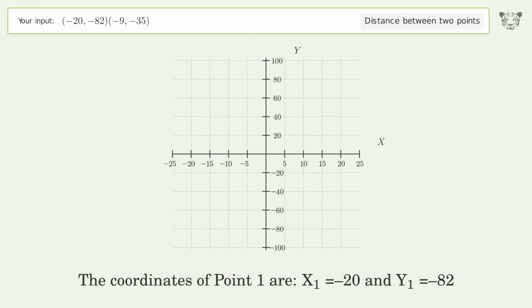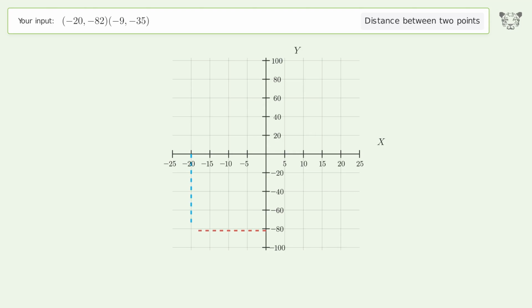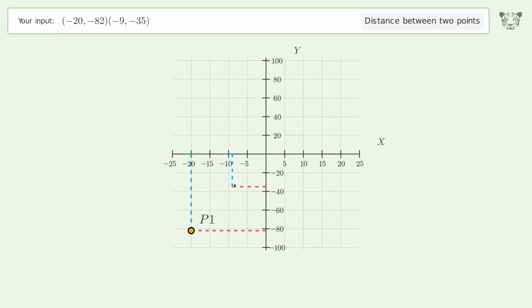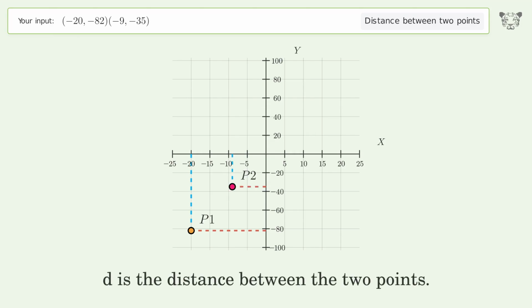The coordinates of point 1 are x1 equals -20 and y1 equals -82. The coordinates of point 2 are x2 equals -9 and y2 equals -35. D is the distance between the 2 points.